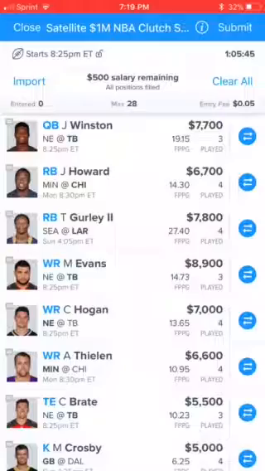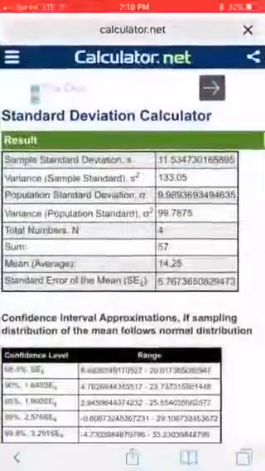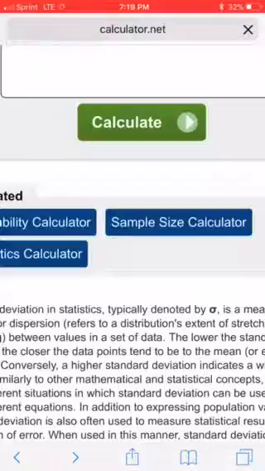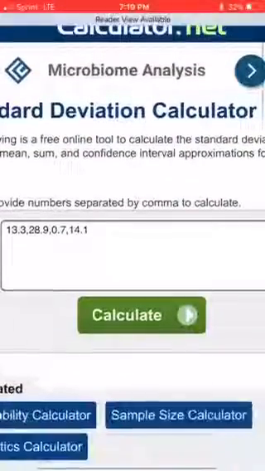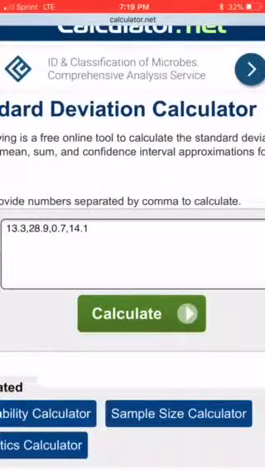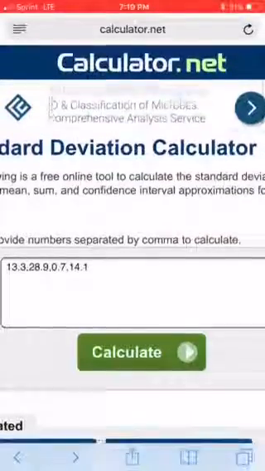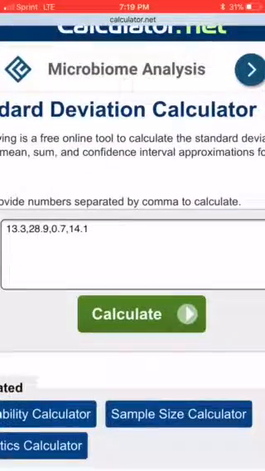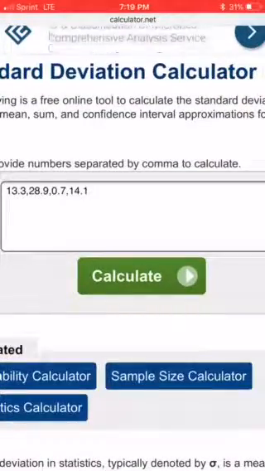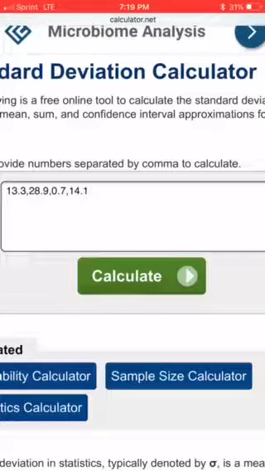So how I came to a lot of this was that I used this calculator here that I'm just going to explain as quickly as possible, in that way that it makes sense. So what I did was I took Jordan Howard and I calculated the risk, because this is a standard deviation calculator that you can find on calculator.net, or just Google standard deviation calculator. So these are his averages here, from 13.3 to 14.1. He had one that was less than a point, fantasy point per game so far this year.